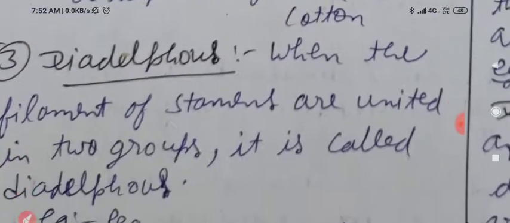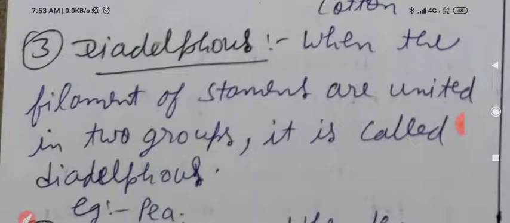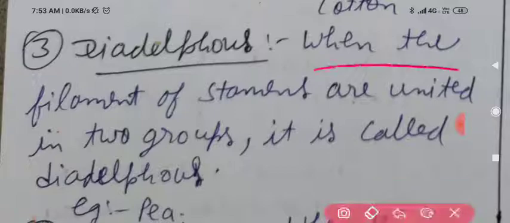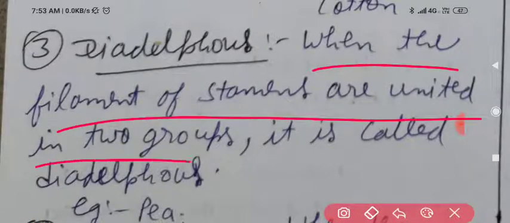Next we have diadelphous. Write the heading, diadelphous. When the filaments of stamens are united in two groups, it is called diadelphous.